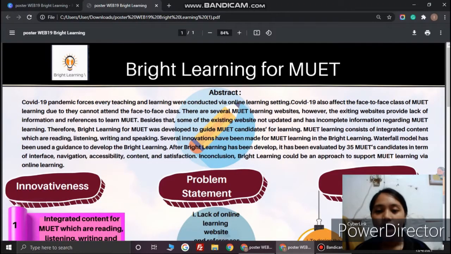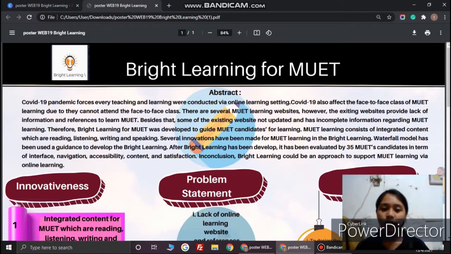So let's start. There are several MUET learning websites. However, the existing websites provide a lack of information and references to learn MUET. Besides that, some of the existing websites are not updated and have incomplete information regarding MUET learning. Therefore, Bright Learning for MUET was developed to guide MUET candidates in learning. MUET learning consists of integrated content which are reading, listening, writing, and also speaking.